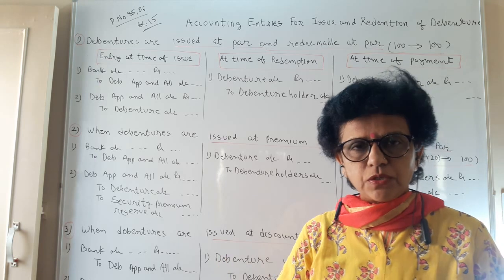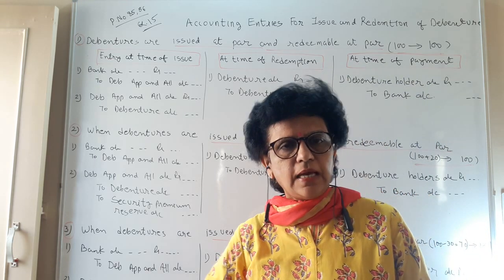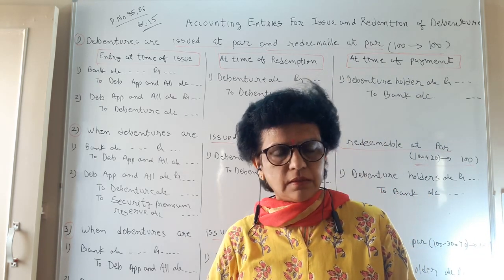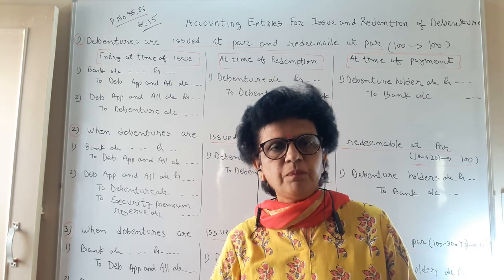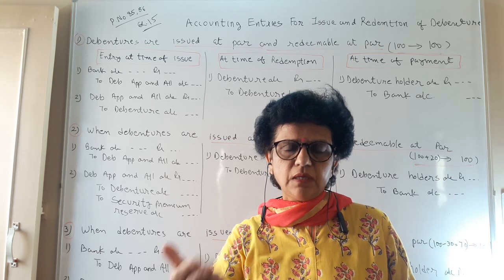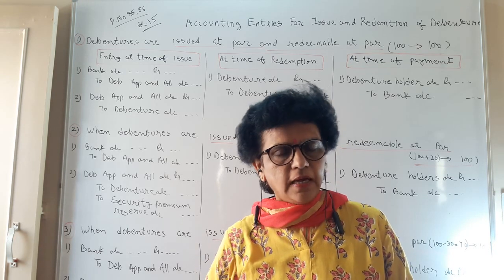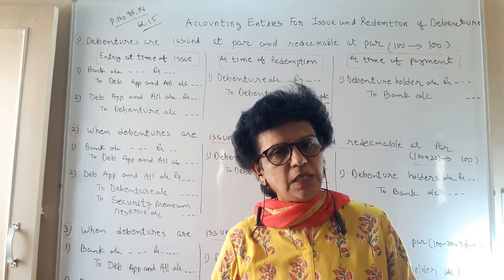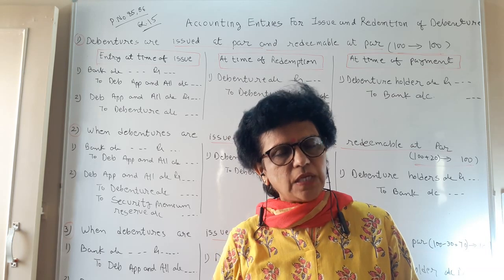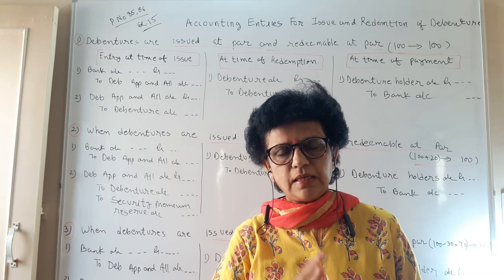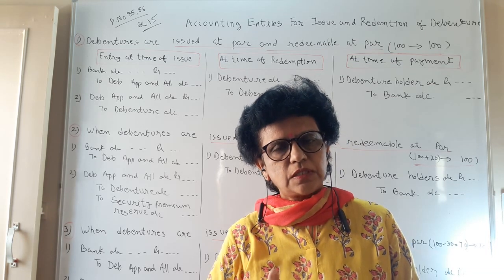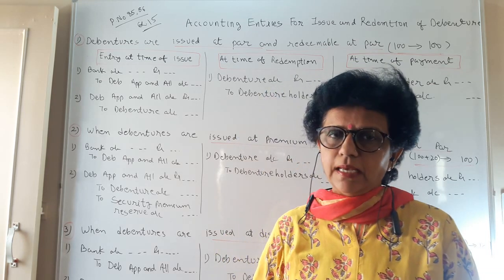We may be issuing the debenture at par and redeeming also at par. This is one condition. We may issue the debenture at premium and give redemption at par. And third, we may issue the debenture at discount and redeem the debenture at par. So three situations are there, and for the three situations we have to write the journal entry.